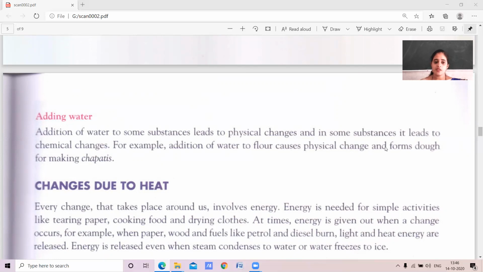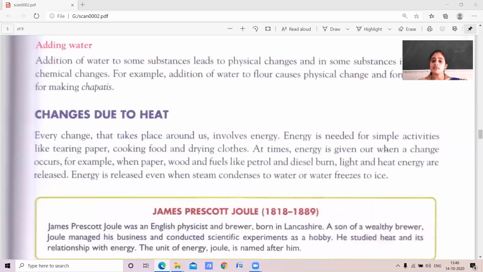Okay. The next is changes due to heat. Here, every change that takes place around us releases energy. Yes, children, we need energy for doing some activities.